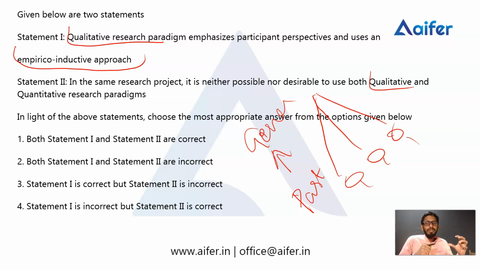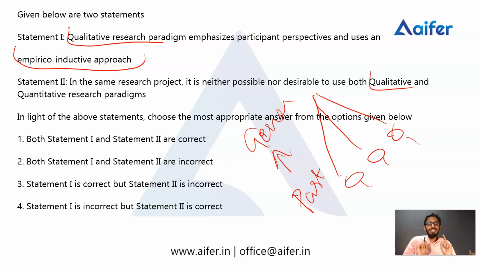So, qualitative research follows empirico-inductive logic, whereas quantitative research follows empirico-deductive logic. Inductive logic means from specific events to a general theory, whereas the deductive approach means from general to specific. These are the differences between quantitative and qualitative, or empirico-inductive and empirico-deductive approaches.